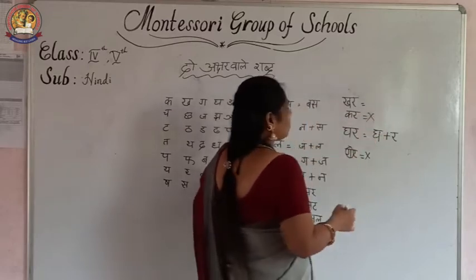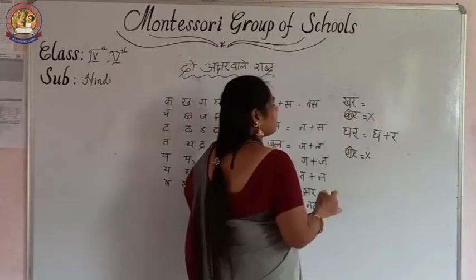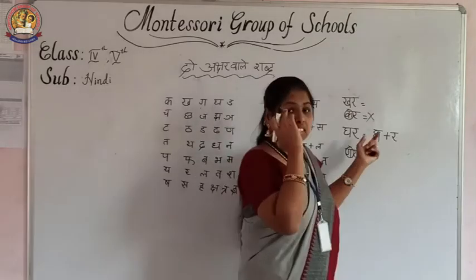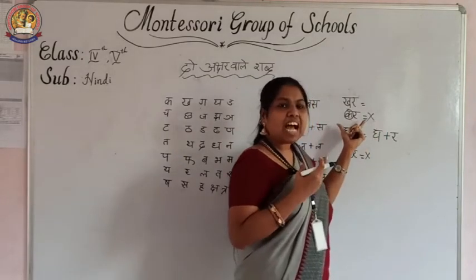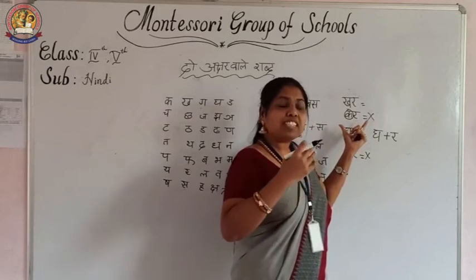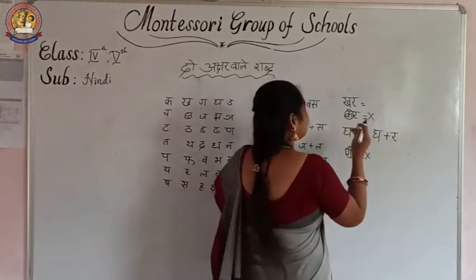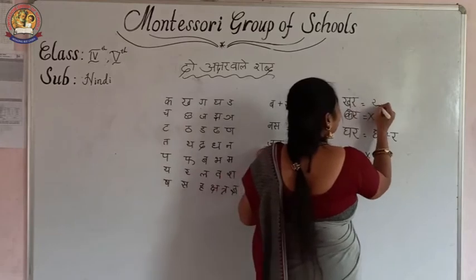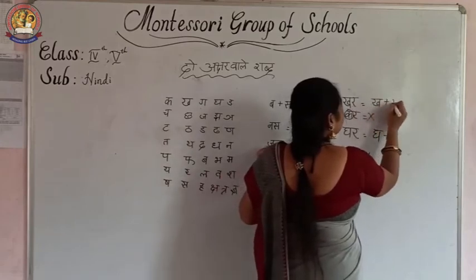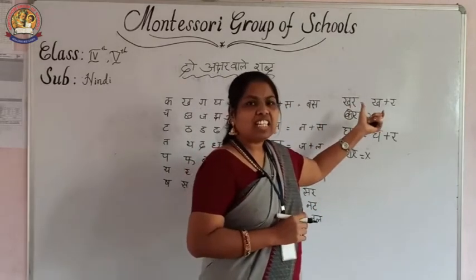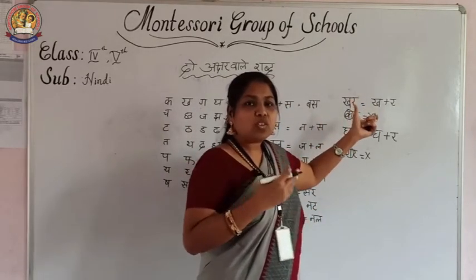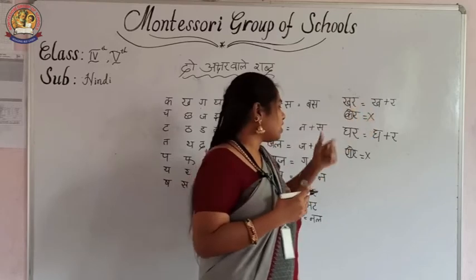This is a mistake. Kar means something else, and kha is different. See the pronunciation. Listen to the pronunciation carefully. That is important. Kha plus ra is equal to khar. Kha sound. Sound is important. Particularly you must write it correctly.